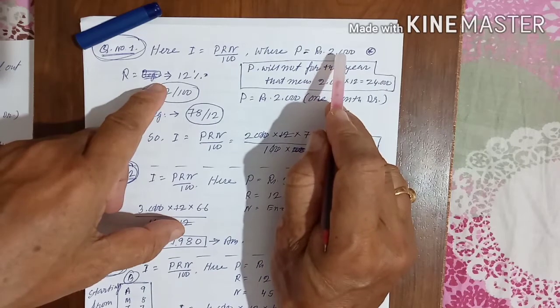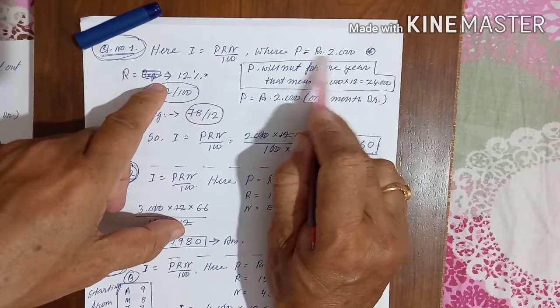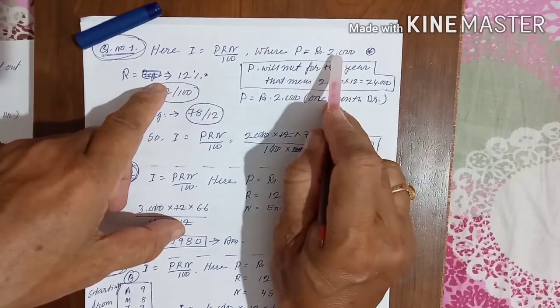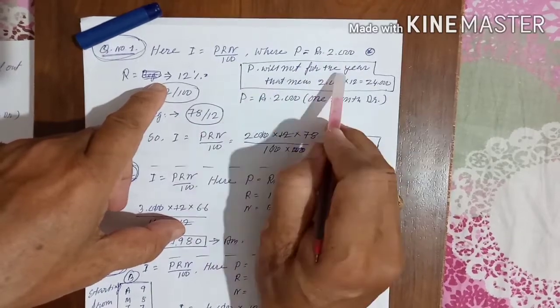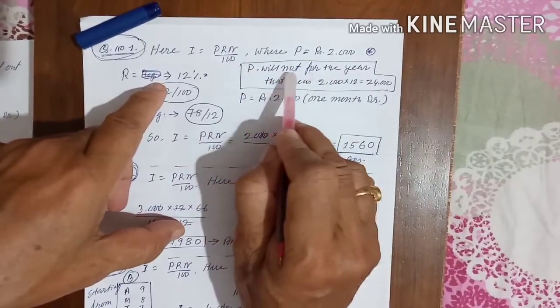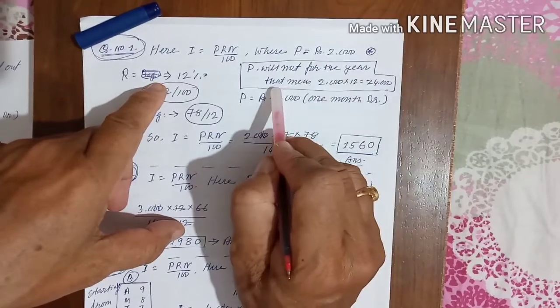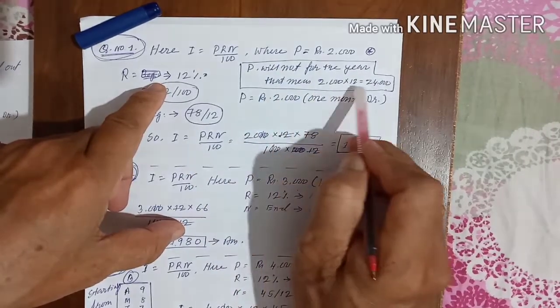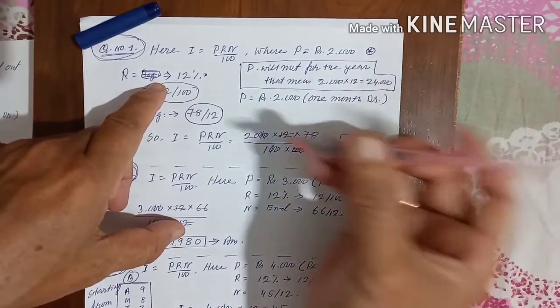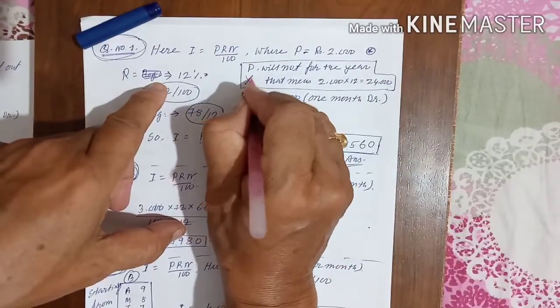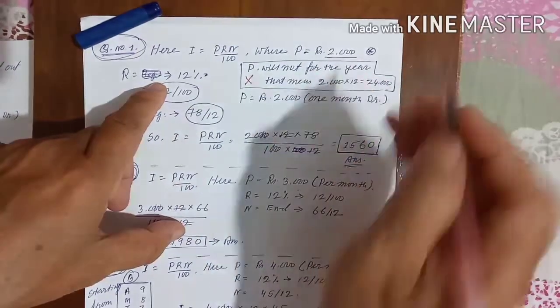Most of the students make mistakes here. If you write 24,000 in place of 2000, the answer will be wrong. For that I wrote it here: P will not be for the year, that means 2000 into 12 equal to 24,000 will not be there. Only P will be 2000.